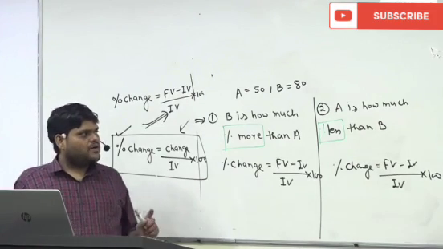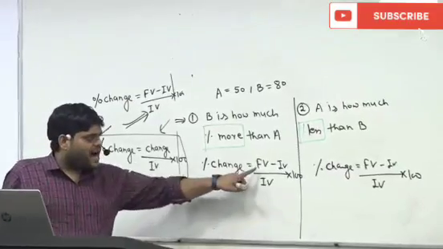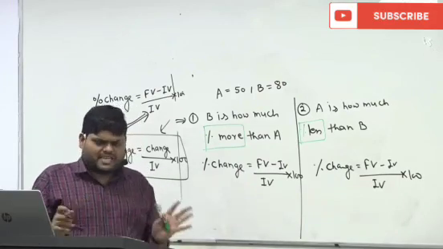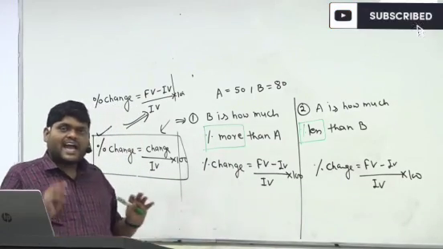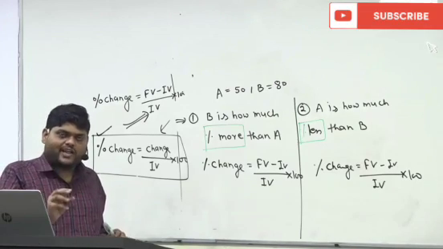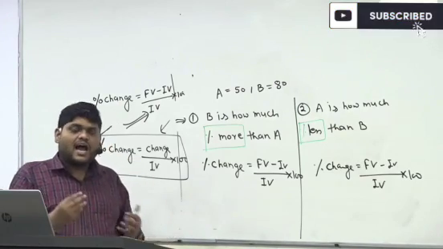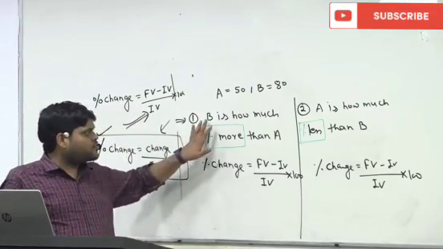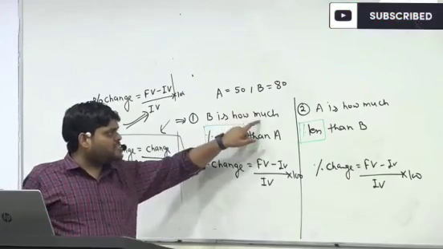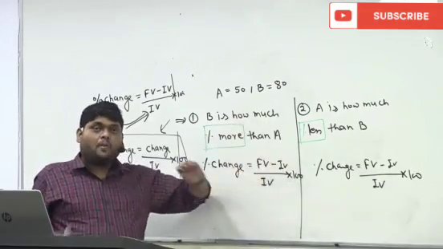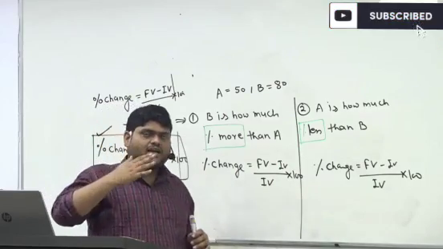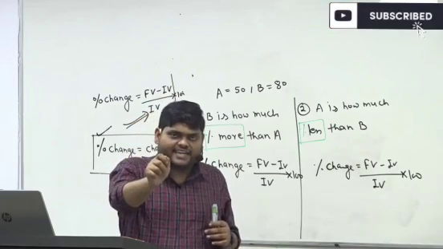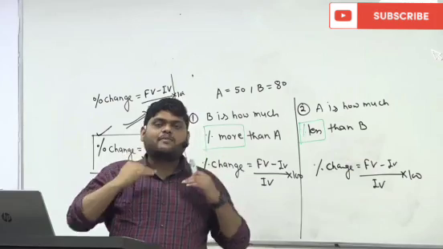Now the whole concept is how to find out the final value and initial value in both the cases. Try to understand. Initial value is the value in which we are changing something, and whatever result we are getting, that is the final value. What is the question here? B is how much percent more than A? Suppose I ask, your height is how much percent more than my height?